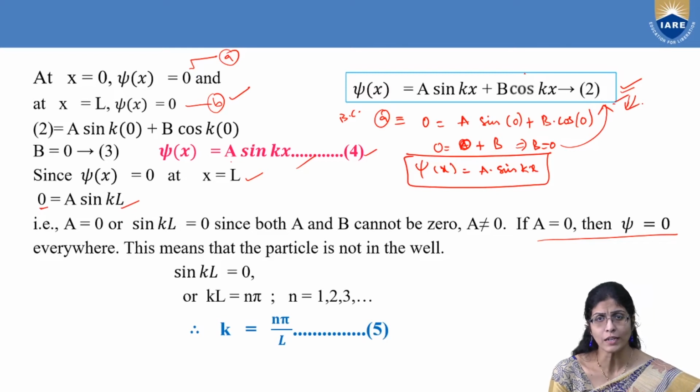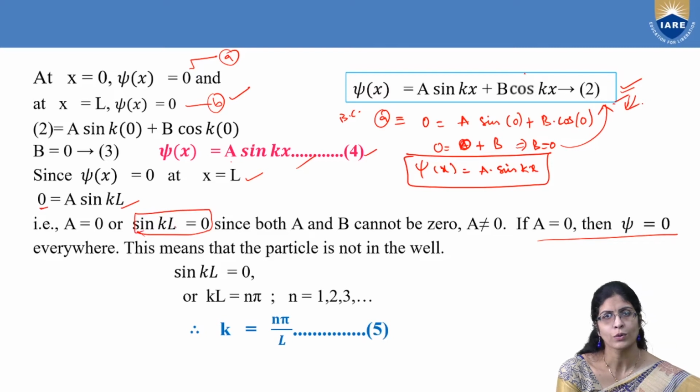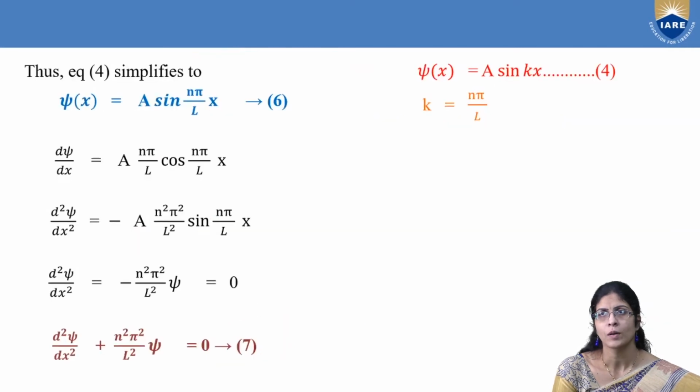If A is not equal to 0, then B should be equal to 0. What is B here? Sin KL. So sin KL equal to 0. If sin KL equal to 0, according to trigonometry, KL is equal to n pi, where n is equal to 1, 2, 3, and so on. So at last you got k is equal to n pi by L. Taking this in hand, move on to the next.